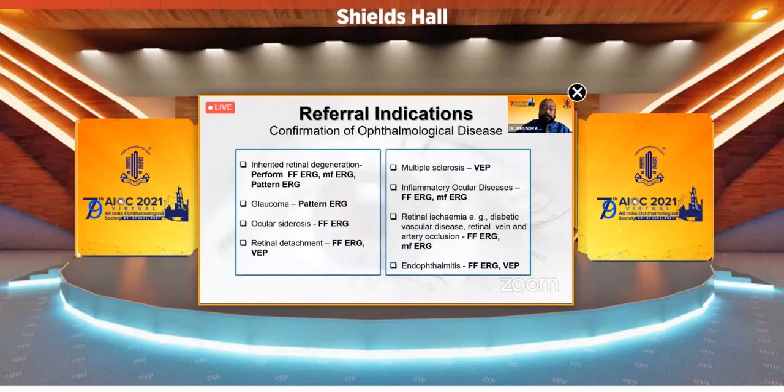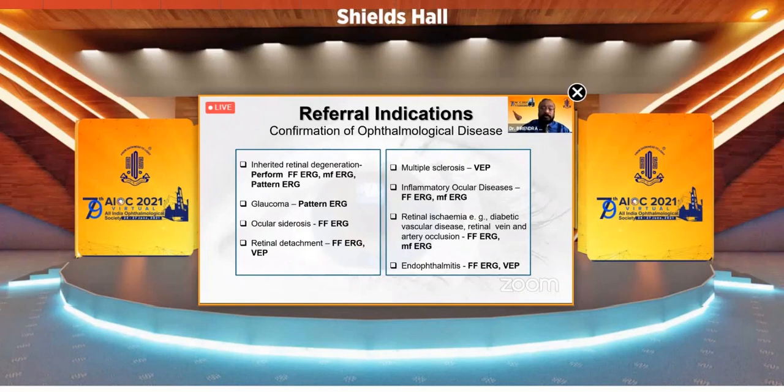Now, the referrals. When the referral comes to you, it could probably be for inherited retinal degeneration. If so, you perform a full-field ERG, multifocal ERG, pattern ERG. We'll come to that later on. We'll be telling about what is full-field ERG, what is multifocal ERG, etc. If the patient has glaucoma, the patient is subjected to pattern ERG.